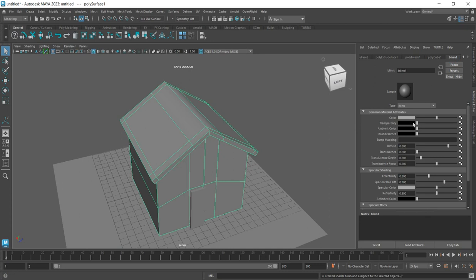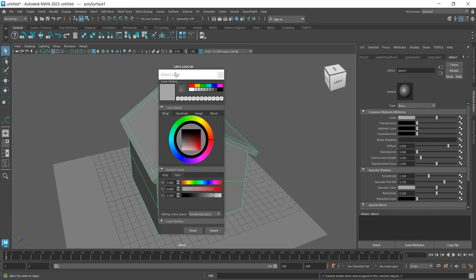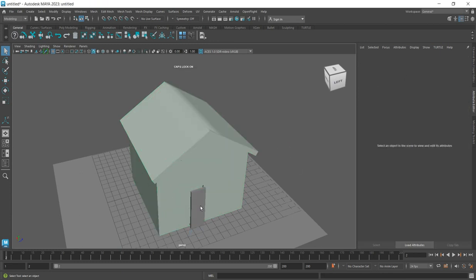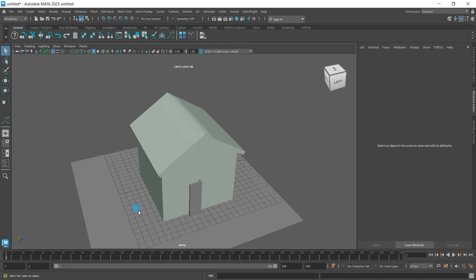Just click on blinn. At this place you change the material colors. So to make it brighter, we turn it to green, something like this. I want it to have a touch of a bright side. Good. So it's done. So I prefer this.